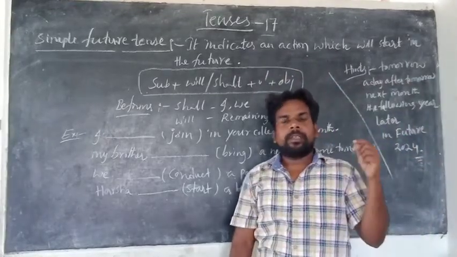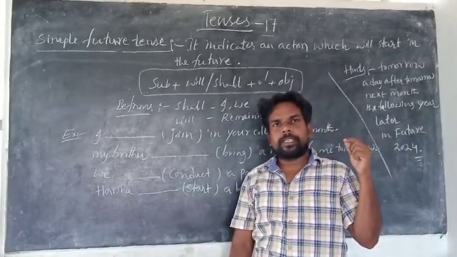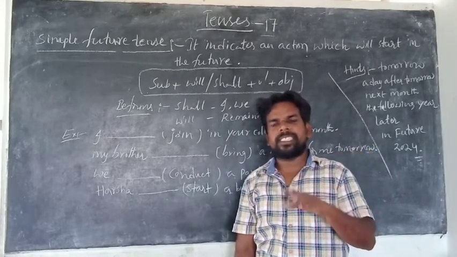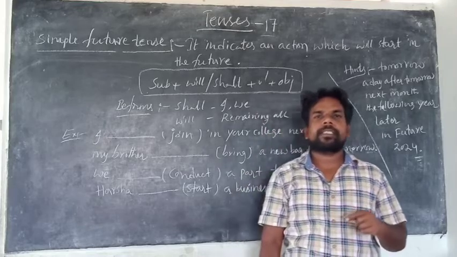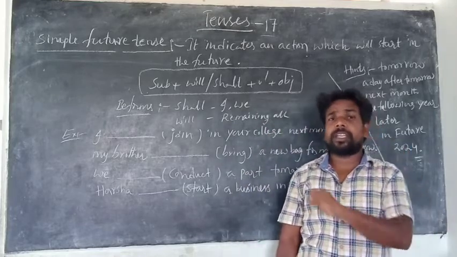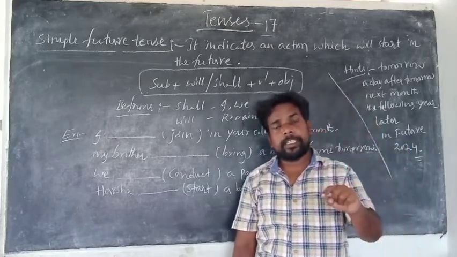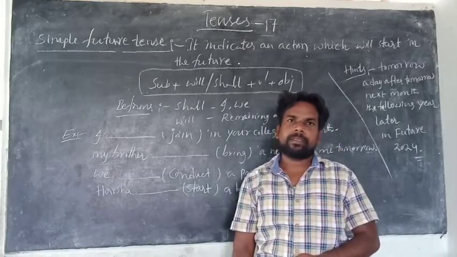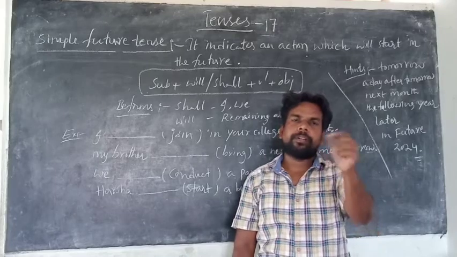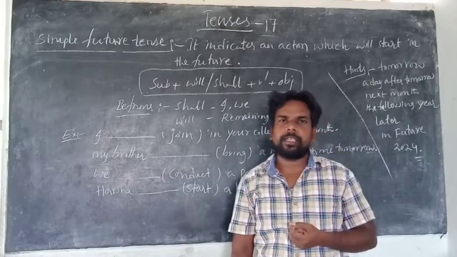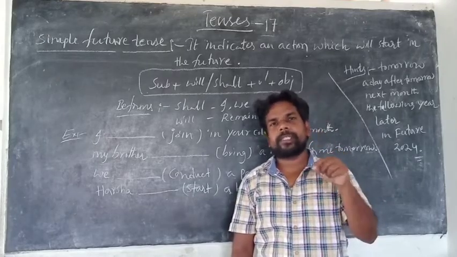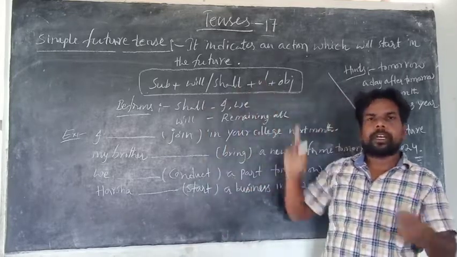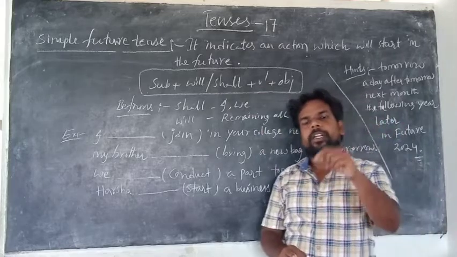So, two tenses function the same. What are the tenses? Simple future and simple present tense. Simple present tense indicates an action which will start after a few minutes. Okay, it will start within a few minutes. Is it clear? So nothing but it indicates an action which will start in the future. And simple future also indicates an action which will start in the future.